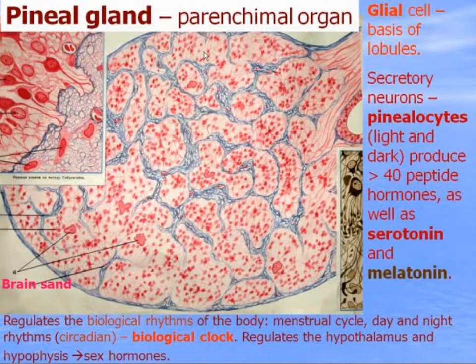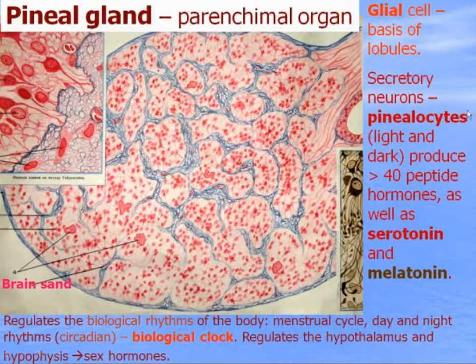Stroma is represented by a connective tissue capsule surrounding the organ and layers of loose connective tissue which divide the epiphysis into lobules. Inside lobules you can see parenchymal cells containing glial cells and secretory neurons, pinealocytes.